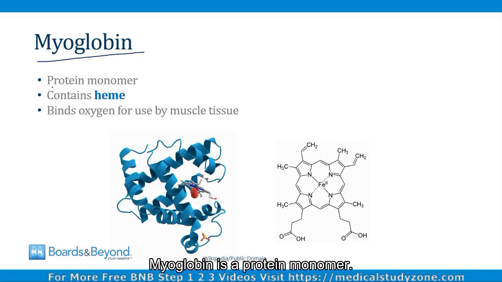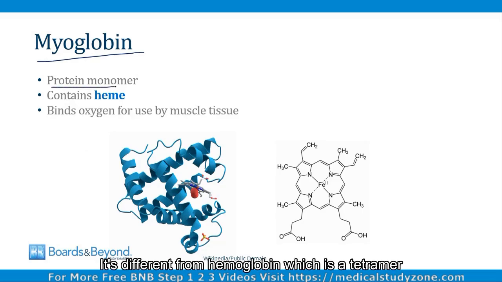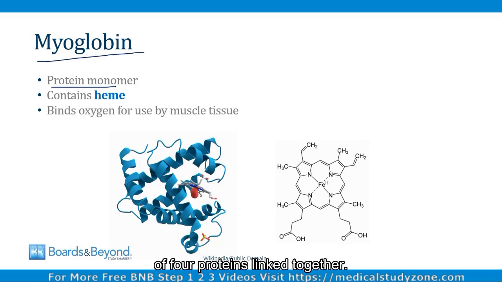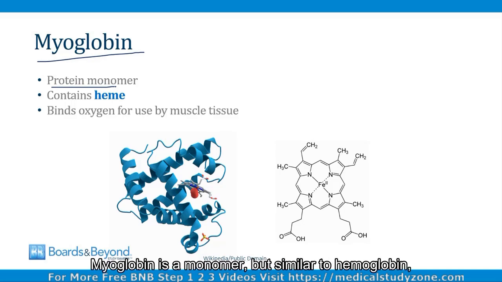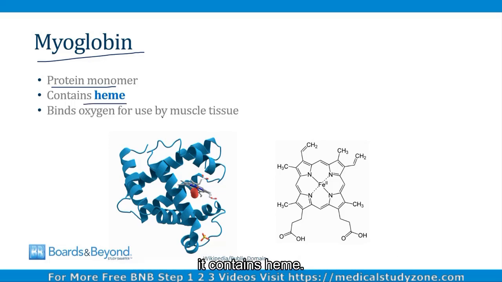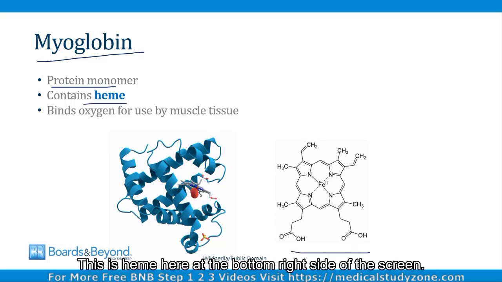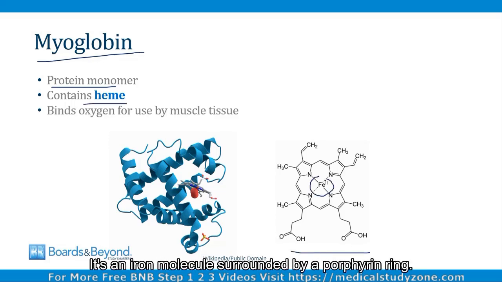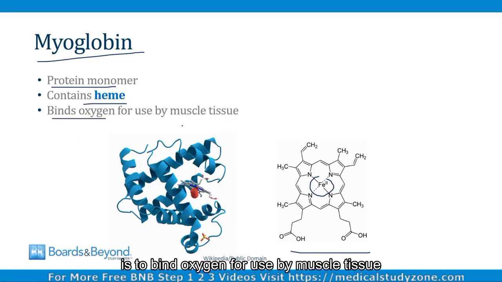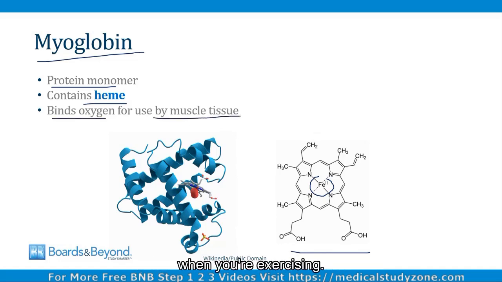Muscle cells also contain lots of myoglobin. Myoglobin is a protein monomer. It's different from hemoglobin, which is a tetramer of 4 proteins linked together. Myoglobin is a monomer, but similar to hemoglobin, it contains heme. This is heme here at the bottom right side of the screen. It's an iron molecule surrounded by a porphyrin ring. And the purpose of myoglobin in muscle cells is to bind oxygen for use by muscle tissue when you're exercising.